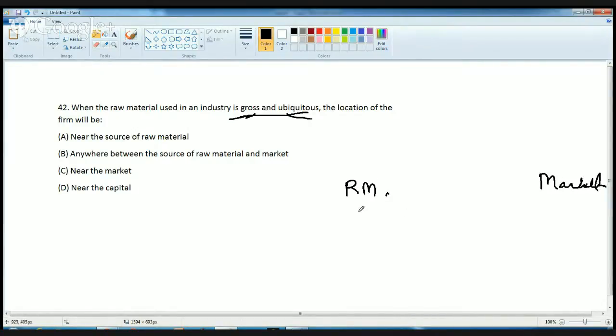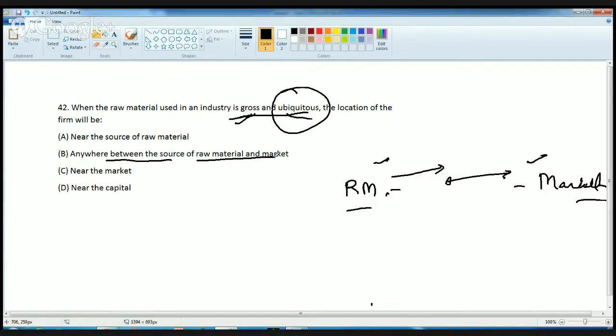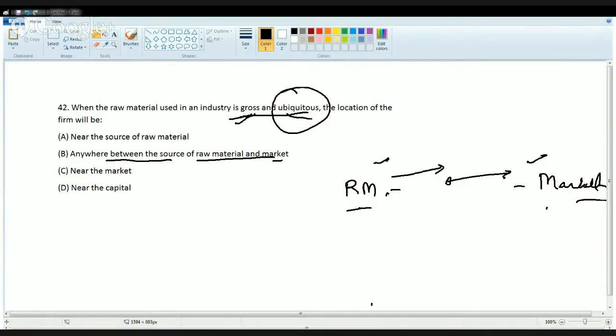So the industry can be anywhere between the raw material and market, because the ubiquitous product would be found everywhere. So you can find it near market, you can find it near raw material. And since gross is a weight losing industry, it's good even if it's away from the source of raw material, because it would carry less transportation cost. Okay, so therefore the answer is anywhere between the source of raw material and market. Not definitely near market, because transportation would take a lot of money if it is far off.